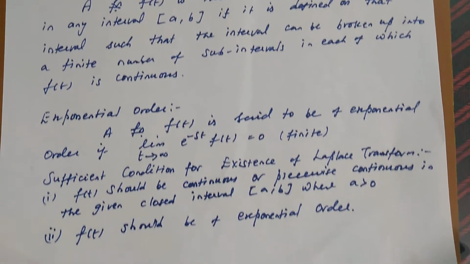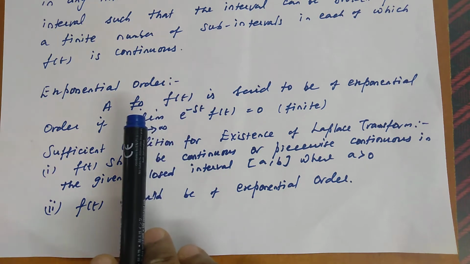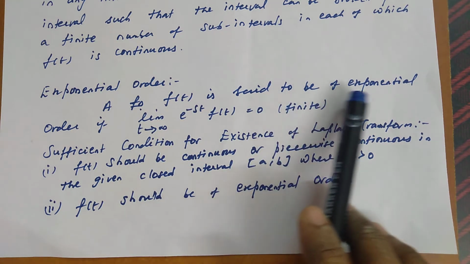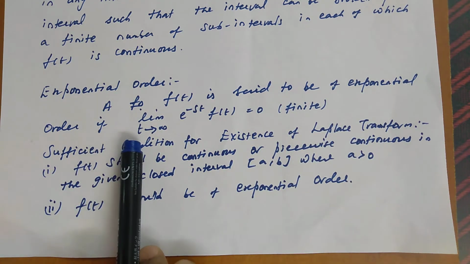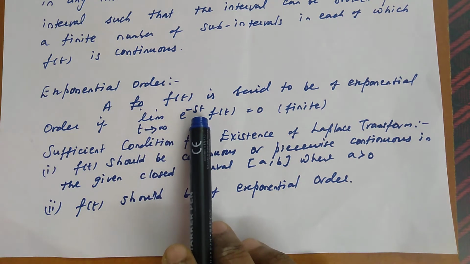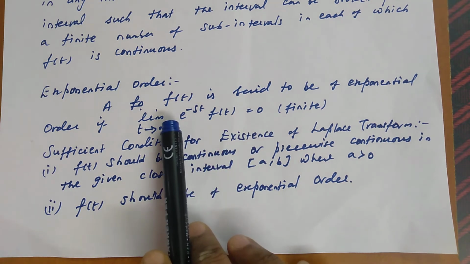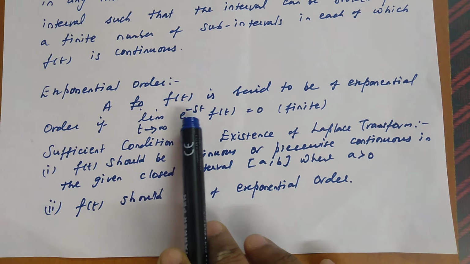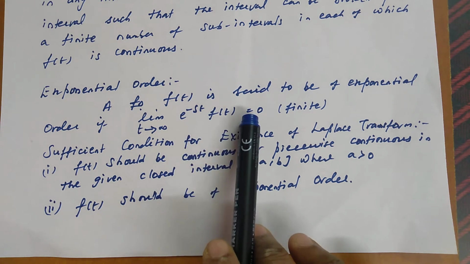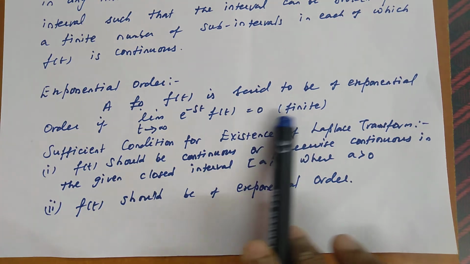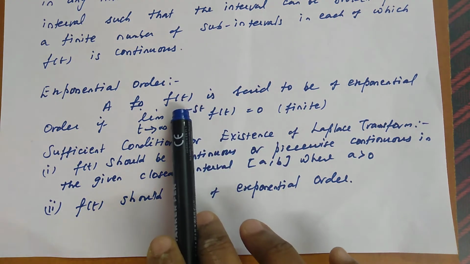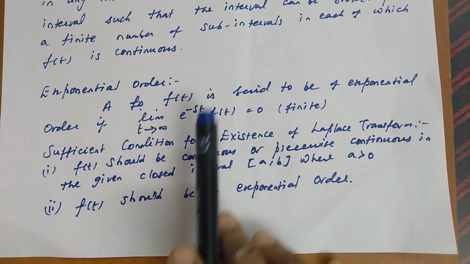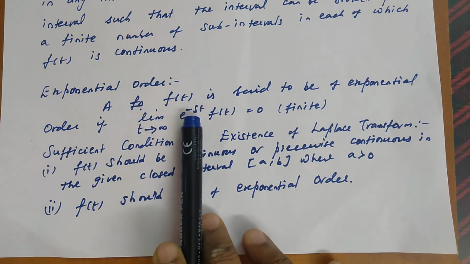Then the second one is exponential order. When can we say that a function is of exponential order? A function f of t is said to be of exponential order if the limit as t tends to infinity of e power minus st f of t equals 0. If we take the limit as t tends to infinity of e power minus st times the function, then we should get some finite value. Then we can say that this function f of t is of exponential order. So f of t is piecewise continuous, and we have seen the definition for exponential order.